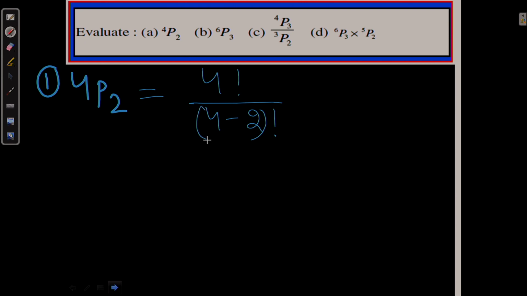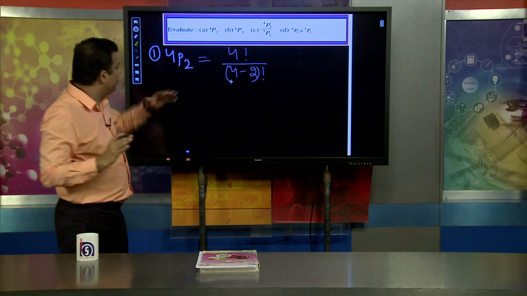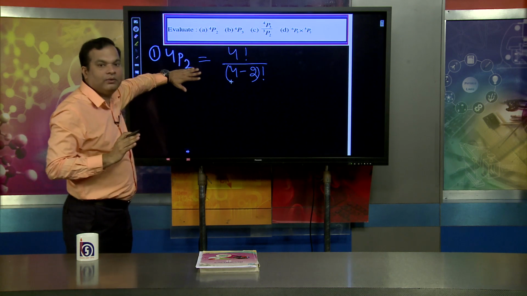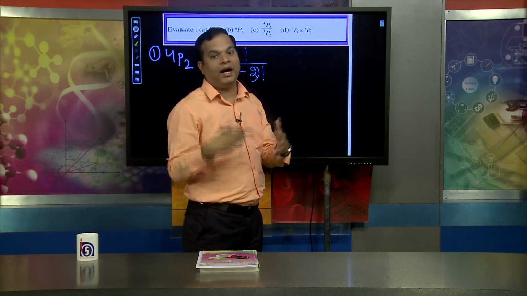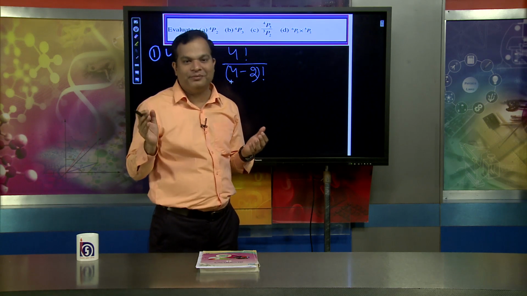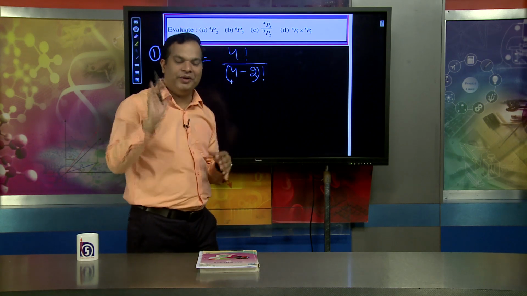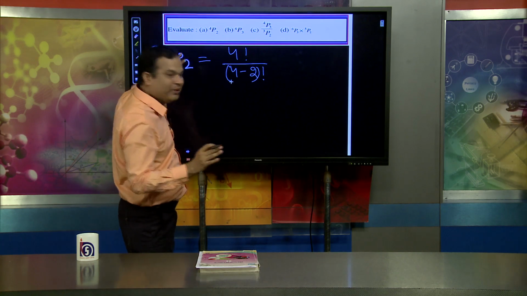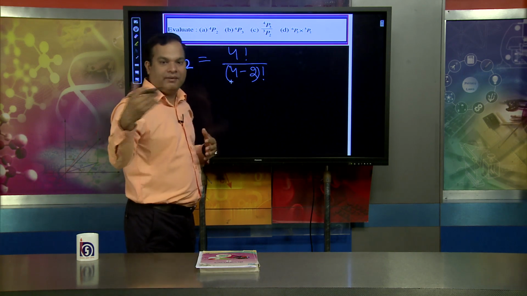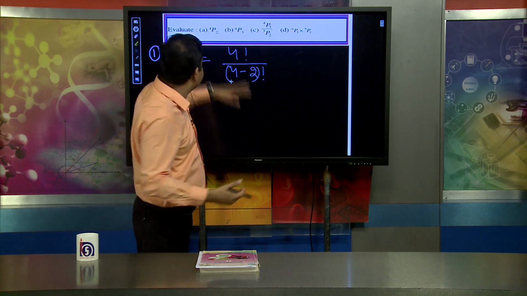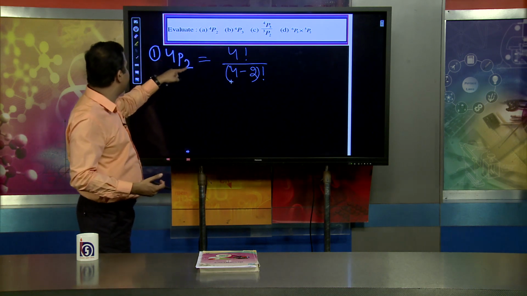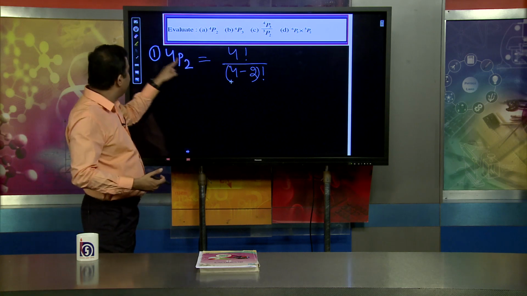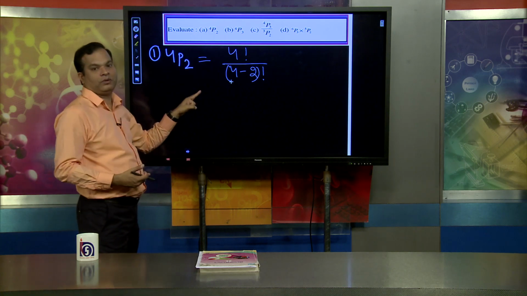This is very important, because if you do not know how to find the value, we cannot apply the idea of permutation in our day to day life. We must understand how to find the value of 4P2 or 5P7, whatever it may be. So 4P2 means 4 factorial divided by (4 minus 2) factorial.